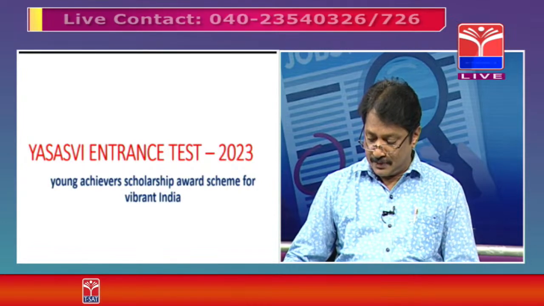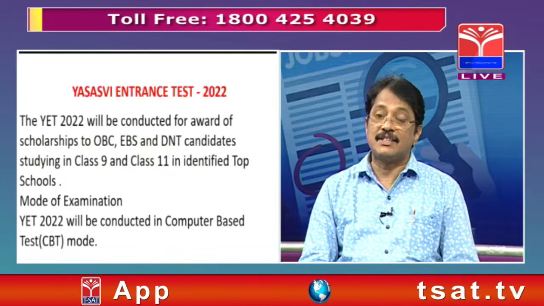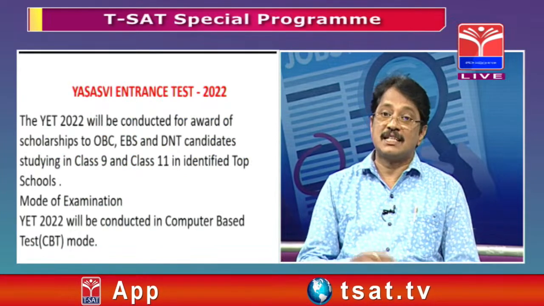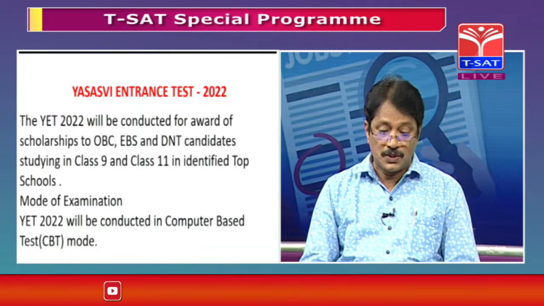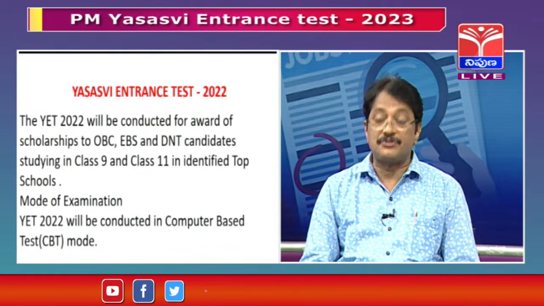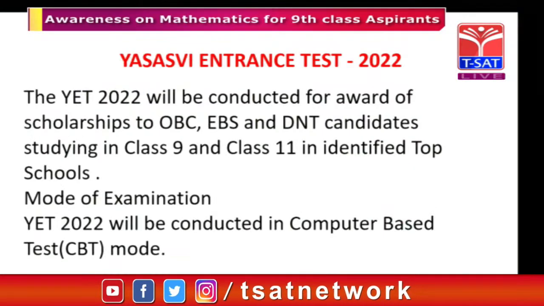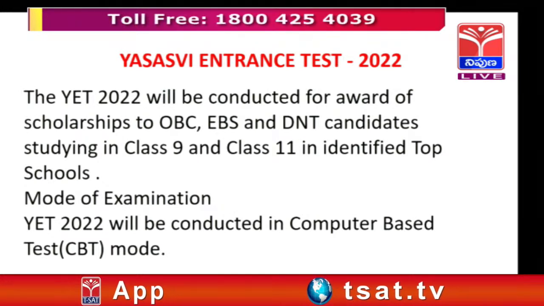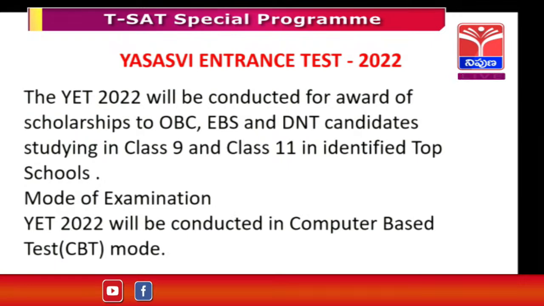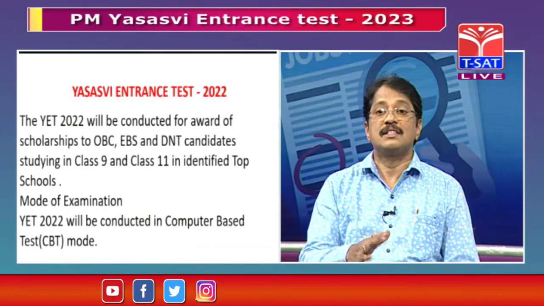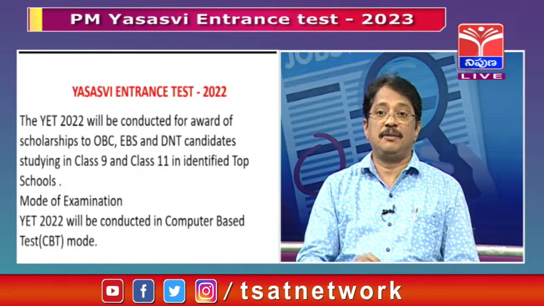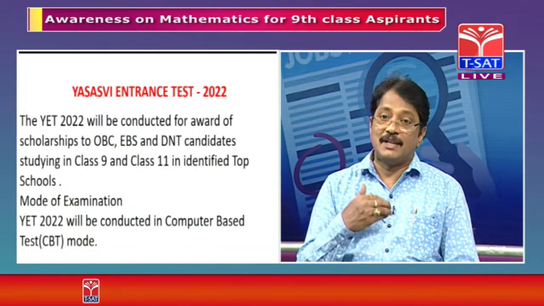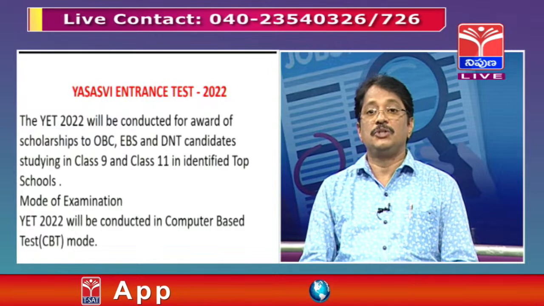Okay. So, who is eligible, all these things I will give the information to you. The SSV entrance test 2022 will be conducted for the award of scholarship for the OBCs, economically backward classes and denotified tribals DNT candidates studying in class 9th and 11th in identified top schools. So, this is very important. When you apply, you have to check whether your school name is there or not. That is very important, clear. Only when your school name is in the list are you eligible to apply.